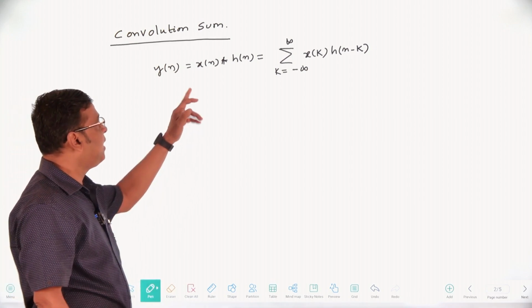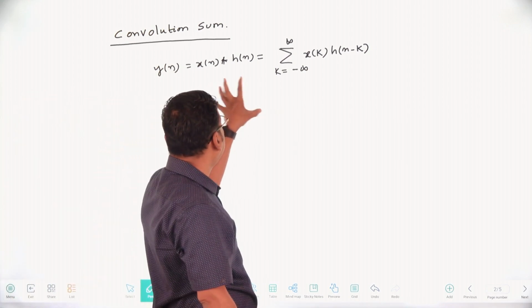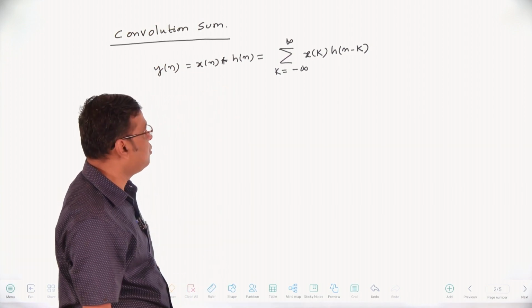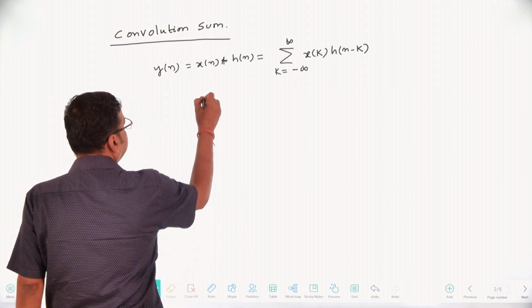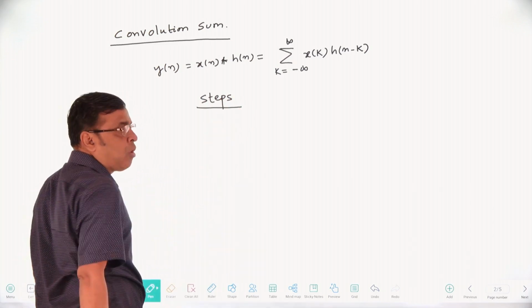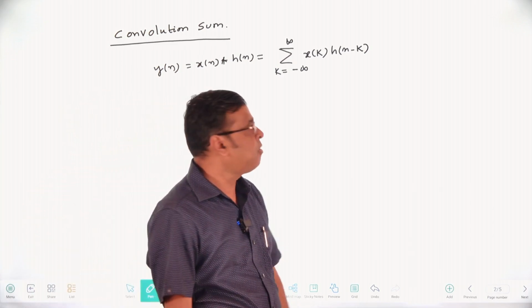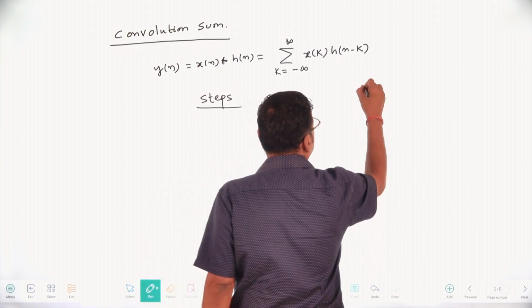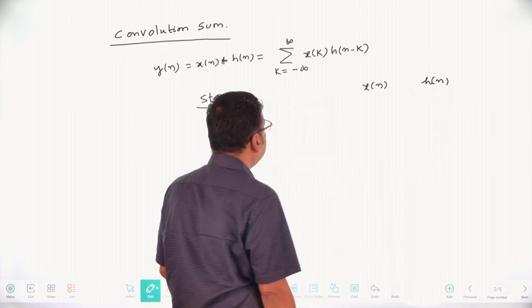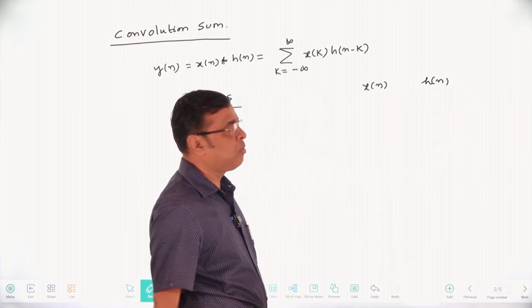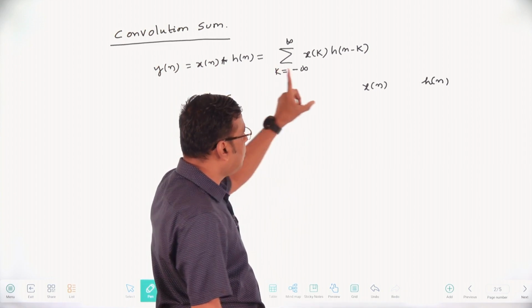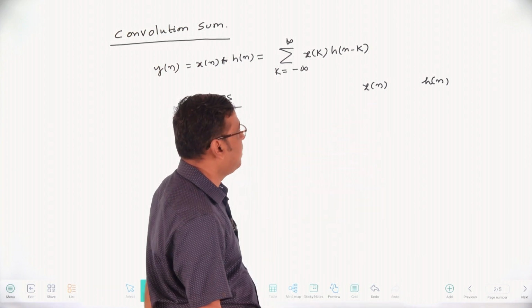If x of n and h of n are given, how to get y of n, the convolution of x of n with h of n? That is our aim.